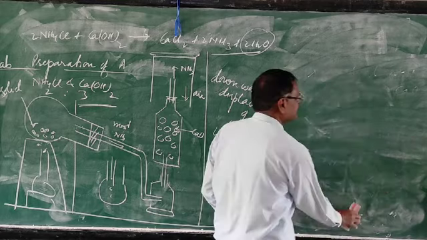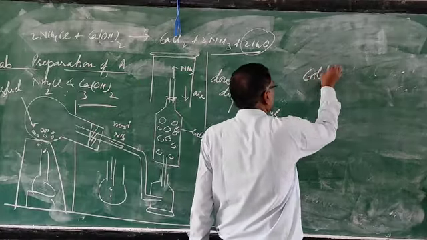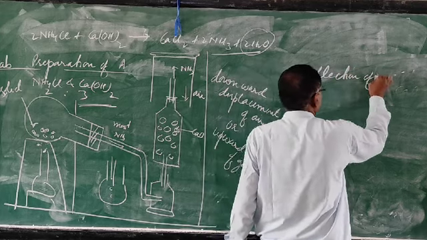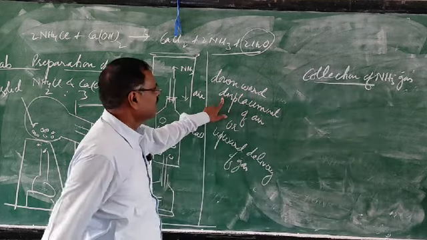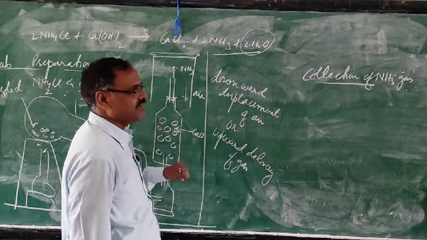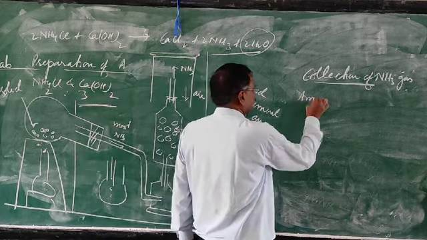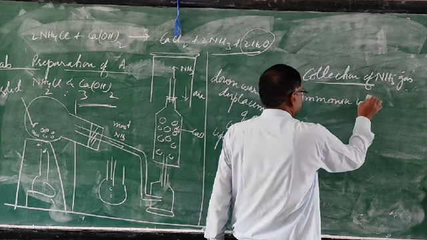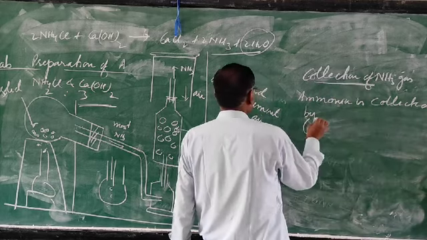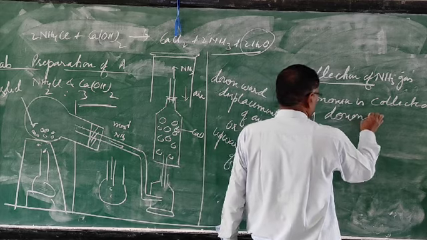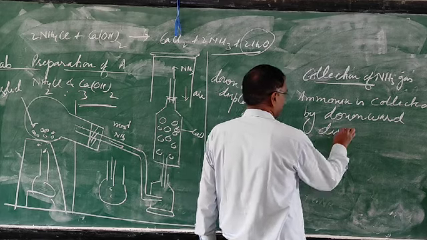The reason is that ammonia is lighter than air.